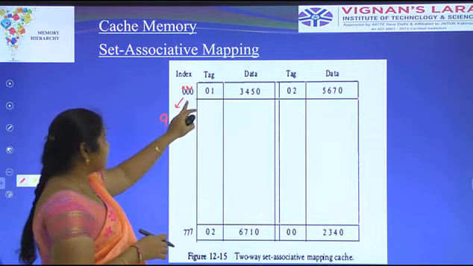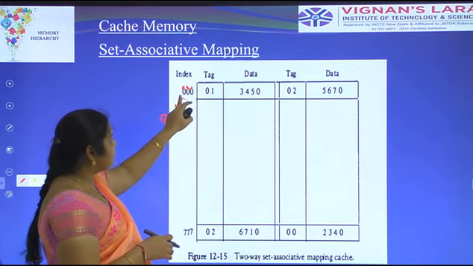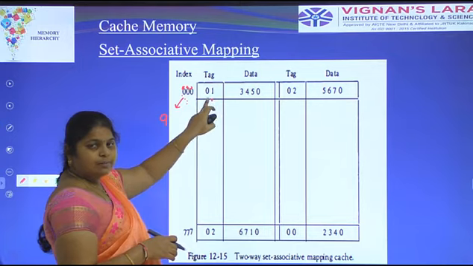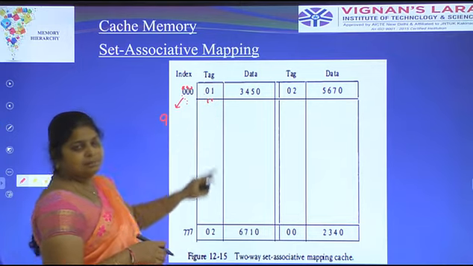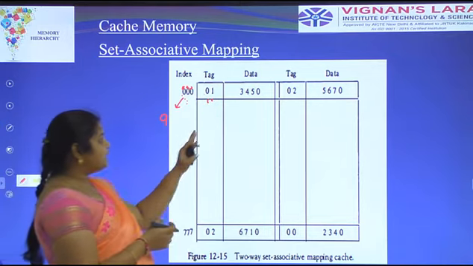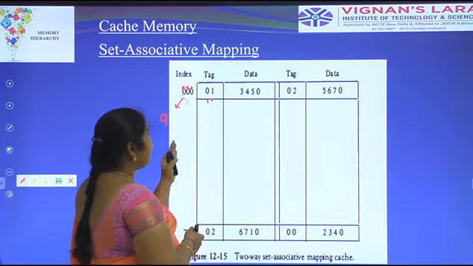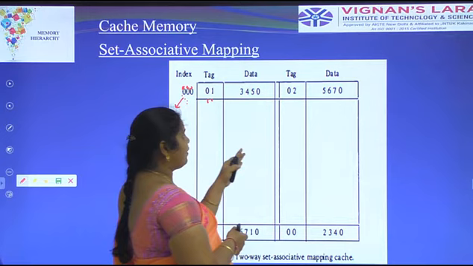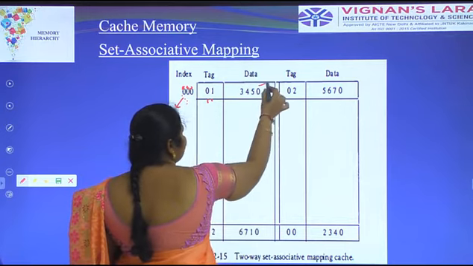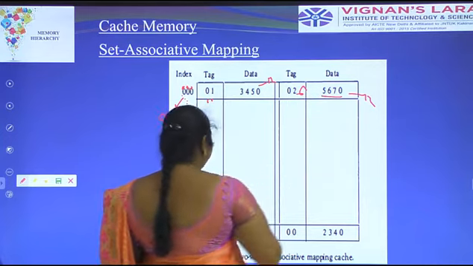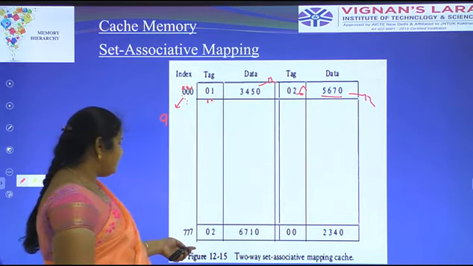This is the index field. Here the tag field is a 3-bit representation that contains only 2 digits, which means a 6-bit representation, each digit represented as 3 bits. Next, the data available at 01 is 3450. It is represented in 12 bits. The data is 12 bits, and the index here is 777.